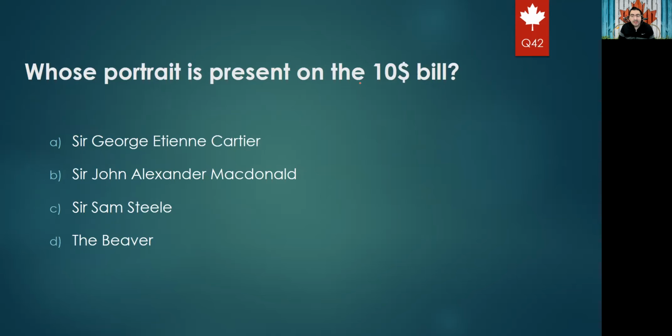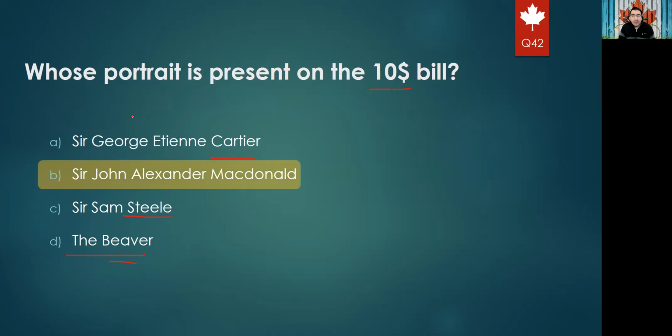Whose portrait is present on the $10? We just said the portrait of Macdonald is on the $10 as he was the first. It has been removed, but in the book, the information is still stated. So it is not Cartier, it is not Steele, it is not Beaver, or the Beaver for sure. The right answer will be Macdonald. And the Beaver is actually also on another bill, but which one? Yes, right, the 5 cent. So the Beaver is on the 5 cent, but on the $10 we have Macdonald.